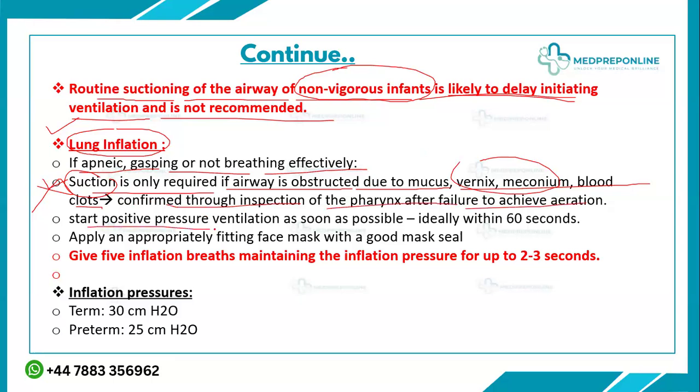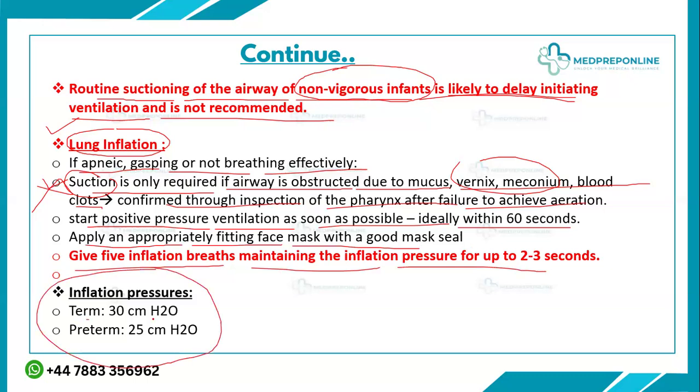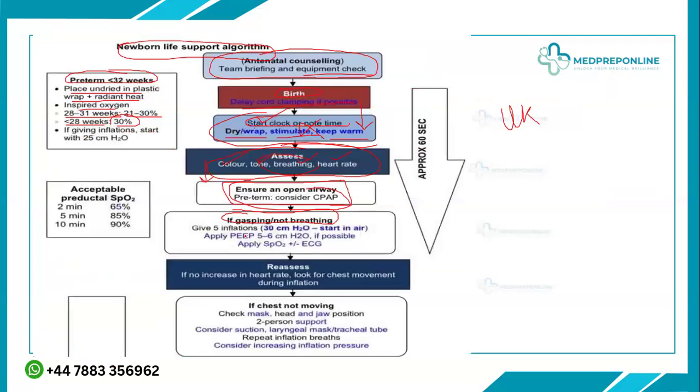Then you will start positive pressure ventilation as soon as possible, ideally within 60 seconds. You will apply an appropriately fitting face mask with a good mask seal and give the inflation breaths, maintaining the inflation pressure for up to 2 to 3 seconds. The pressure will be 30 centimeters of water if it is a term baby, and 25 centimeters of water if it is preterm. So let's just see that.